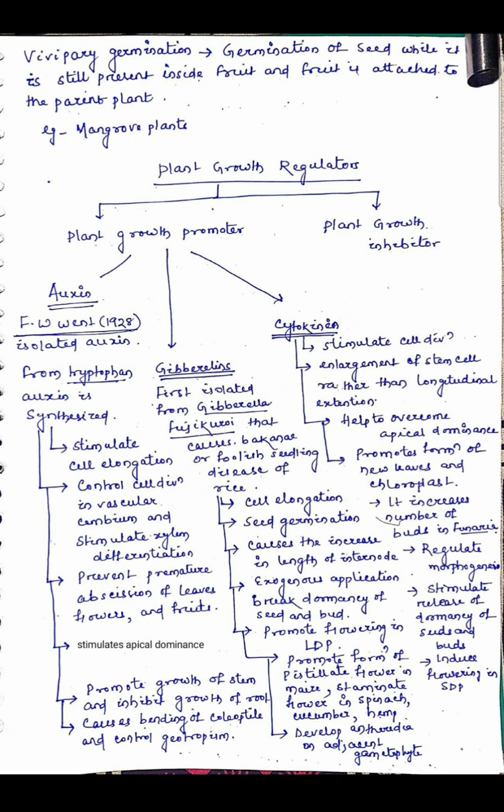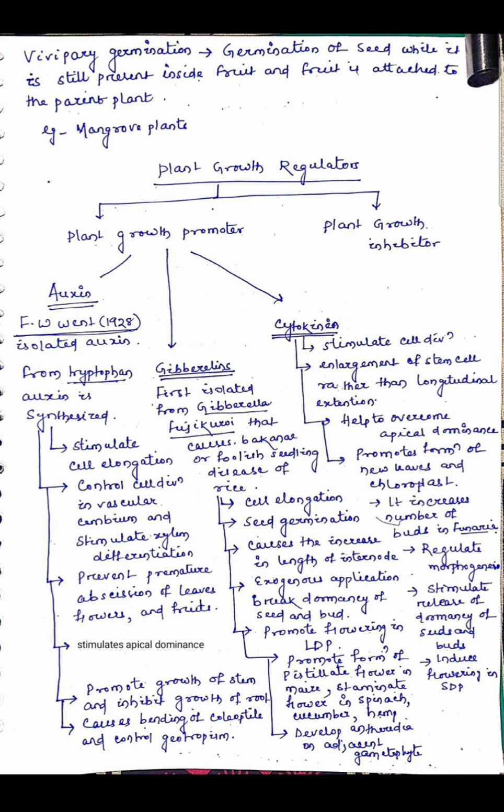Then it promotes growth of the stem and inhibit growth of the root. Then it causes bending of coleoptile and control the geotropism. Then gibberellin, first isolated from a fungus Gibberella fujikuroi that causes bakanae or foolish seedling disease of rice. Then what are the physiological roles of gibberellin? First one is cell elongation. Then it helps in seed germination. It causes the increase in the length of internode.